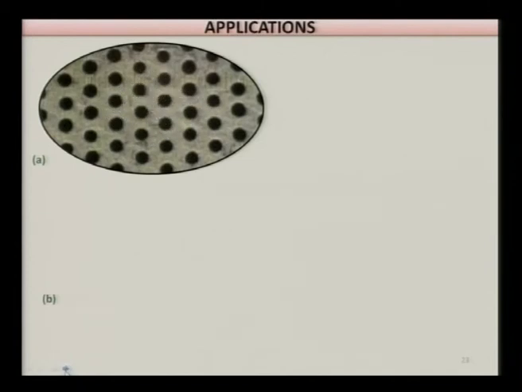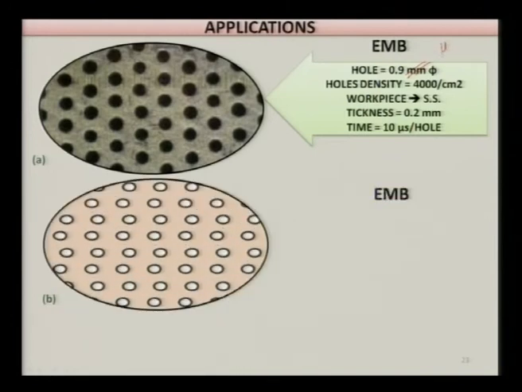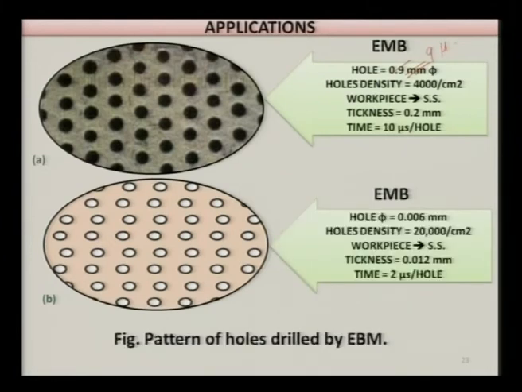Now let us go further with regard to the applications of this process. You see here a part of the workpiece where holes have been drilled, and on the right side the hole diameter is, this is wrong, please correct, 0.9, this is really 9 micrometer, and the hole density is 4000 holes per square centimeter.